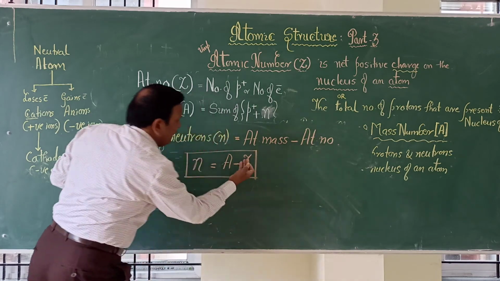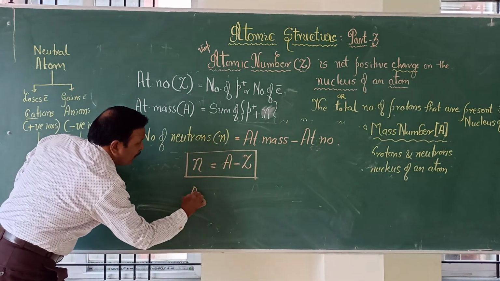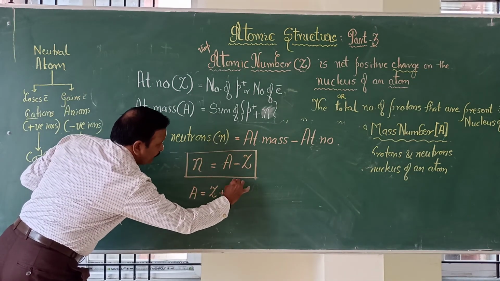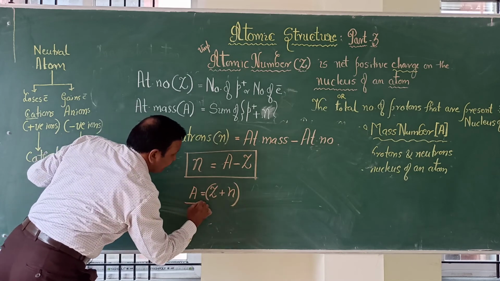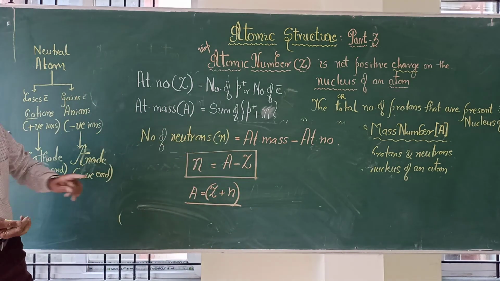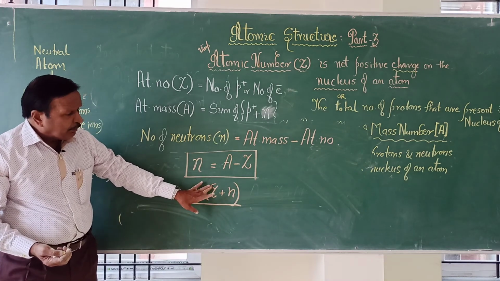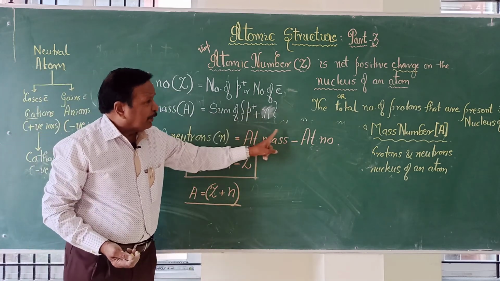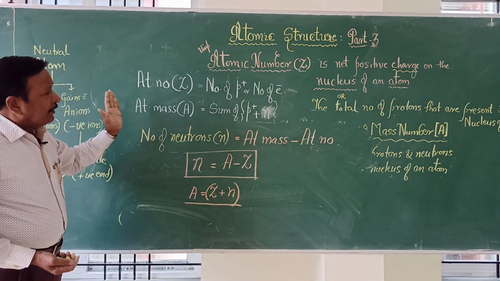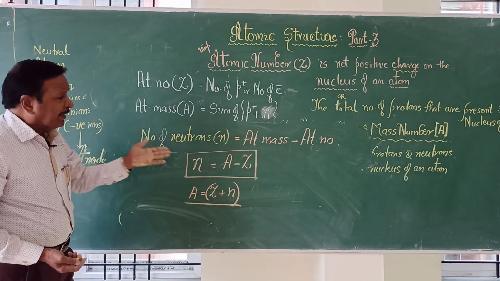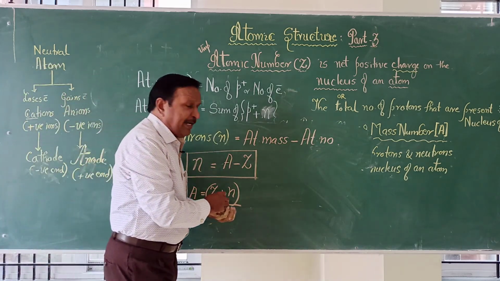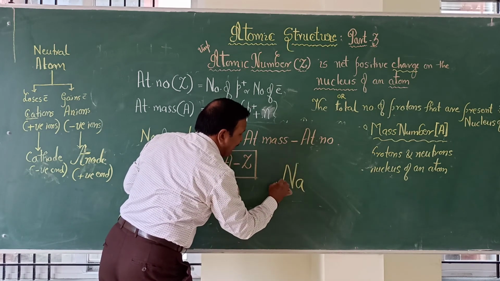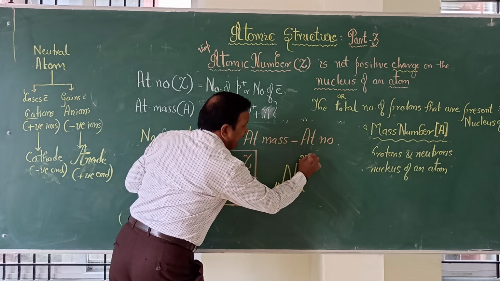And automatically, A will be equal to Z plus N. Z will carry either protons or electrons, and hence the common in both is protons. If you want one simple example, sodium: atomic number is 11, atomic weight is 23.